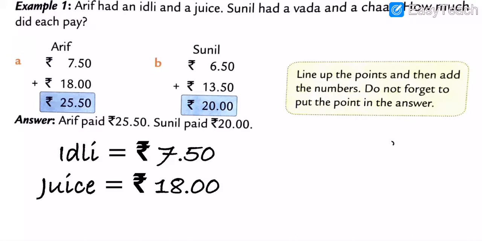And 7 plus 8, how many, my dear students? 7 plus 8 is equal to 15. 5 here and 1 is carried. Understood? And 1 plus 1 is equal to 2. So the answer is what? 25.15 paisa. Got my point?